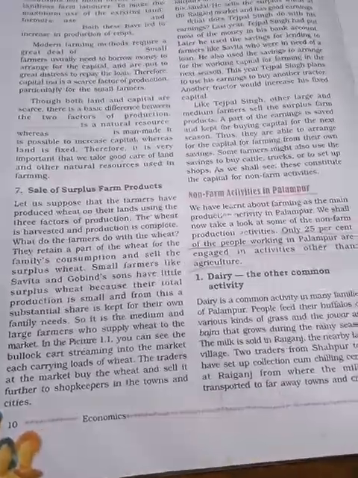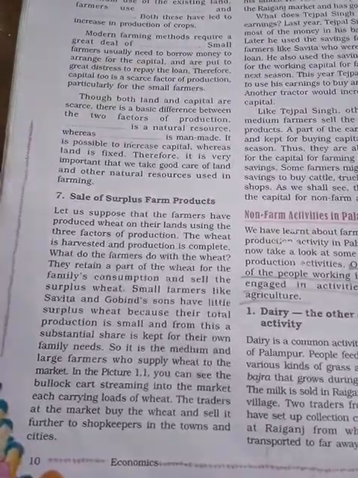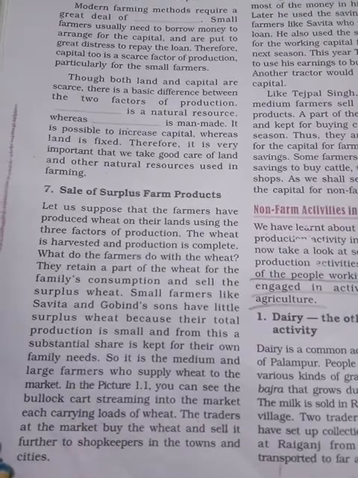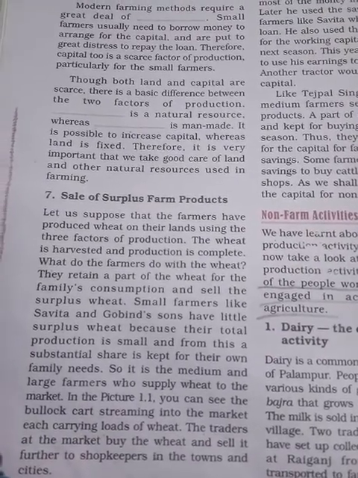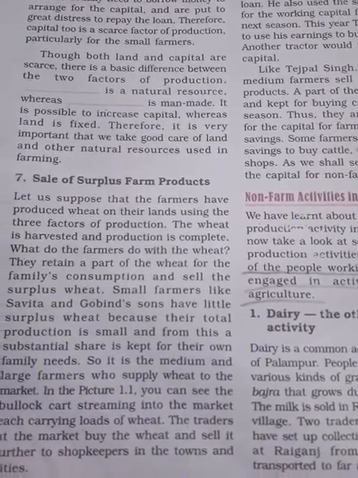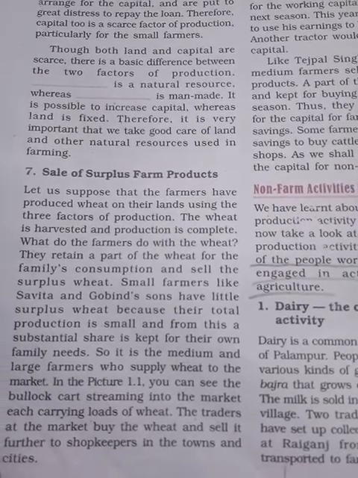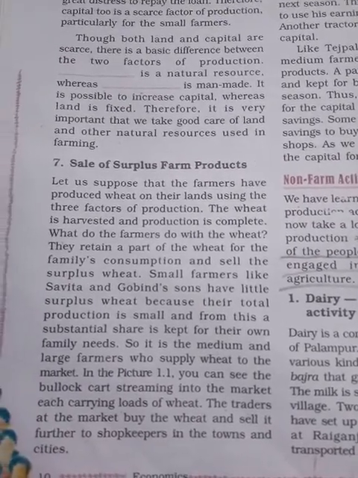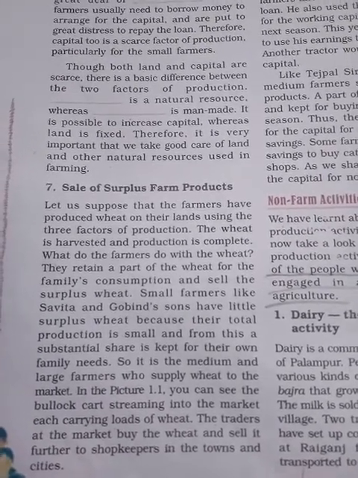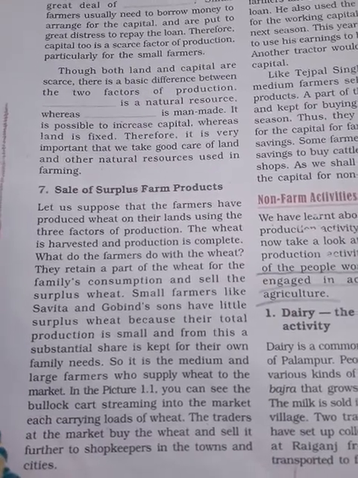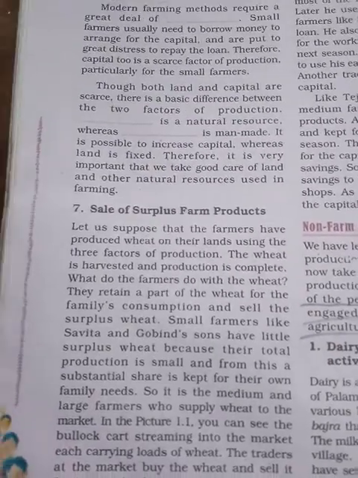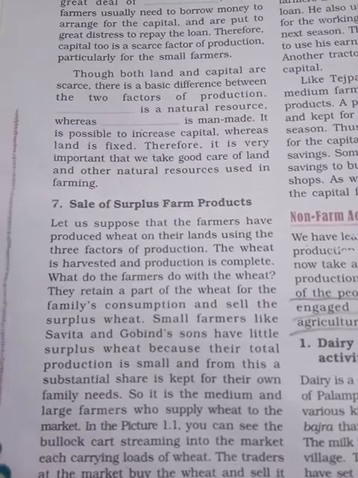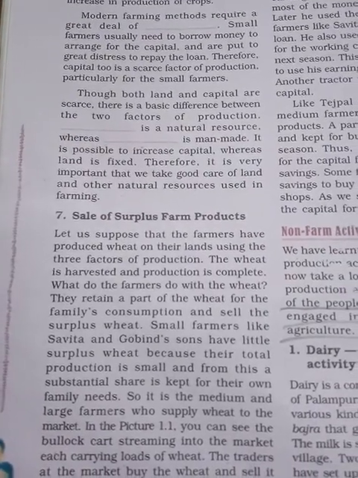That means after planting the crops, they have planted and they have harvested wheat. So they keep some for their family, and the remaining, the surplus one, they are going to sell in the market. They will store for their family also, and the surplus one they are going to sell.